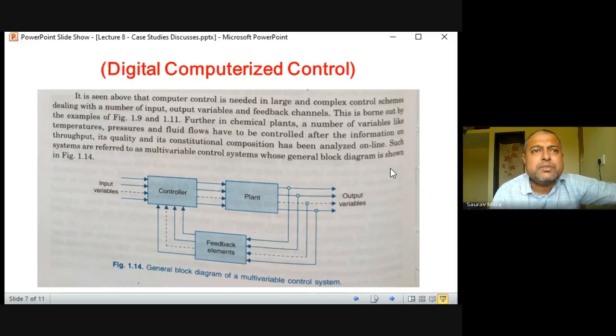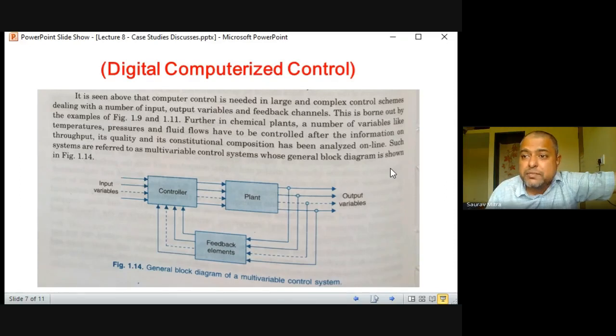So there are 4 things for industrial control parameter. First is temperature, which is the slowest parameter. So write it down. First is temperature, which is the slowest parameter. So these are mainly 4 industrial parameters which we control. So which one is slowest and which one is fastest? So first one is temperature, T, which is slowest parameter.